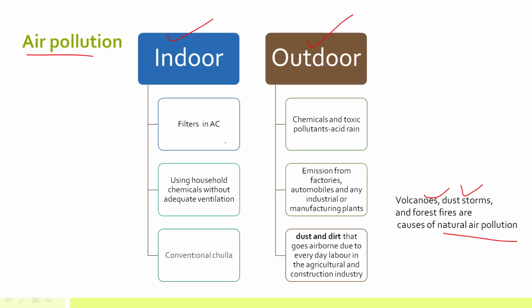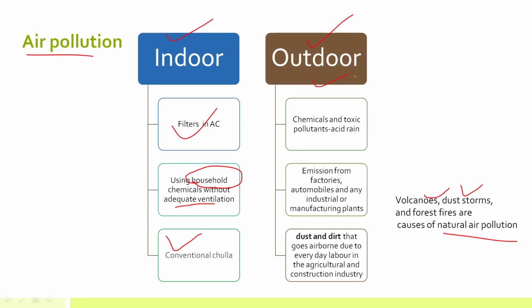So there are various causes of indoor air pollution. For example, usage of household chemicals like perfumes, etc., that are used in day-to-day activities in the household, that can lead to air pollution if there is no adequate ventilation in the house. Apart from that, non-cleaning of filters of AC, that is air conditioner, can also lead to indoor air pollution. In rural areas, especially, traditional chulas are used that emit a lot of smoke and particulate matter that can also affect the indoor air environment, and it also has a harmful effect on human health.